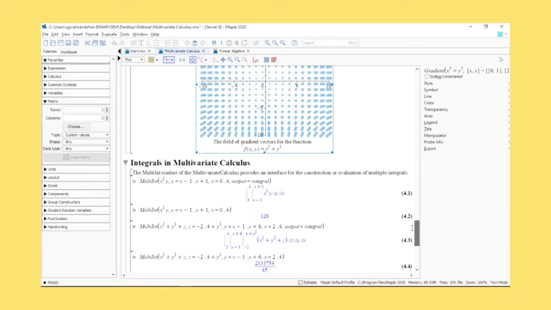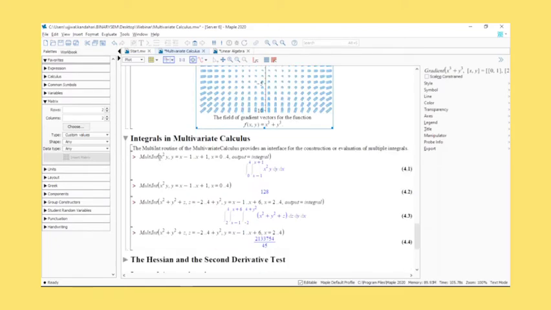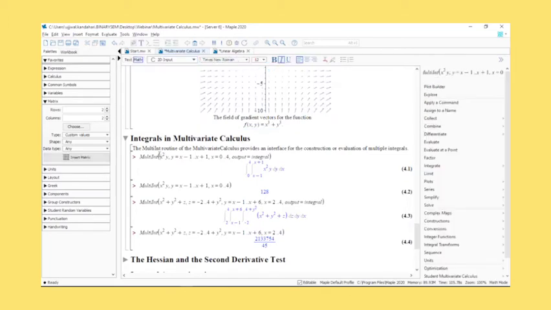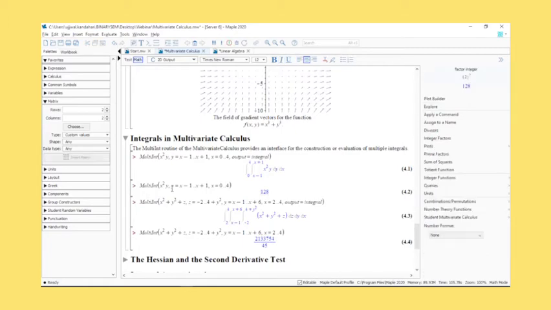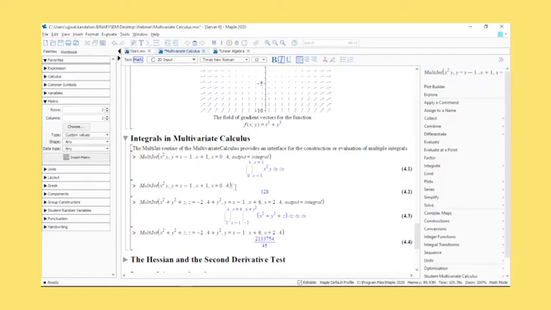Now we'll work with, and explain a little bit of, integrals. What you're able to do inside Maple is not just get calculations. We talked about it being a symbolic tool. You can also set up integrals as well. You can see a simple example here. I've entered an expression here, x squared y, and instead of just displaying the output, multi-int is the way to set up an integral for more than one variable. You enter the function, you enter the limits for y, and you enter the limits for x. Normally, this is what you'll do anywhere.